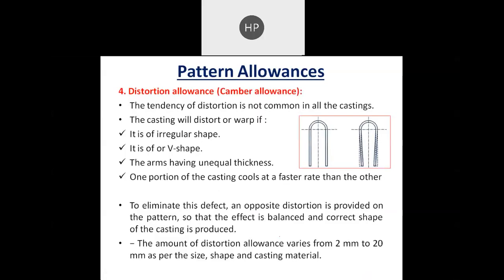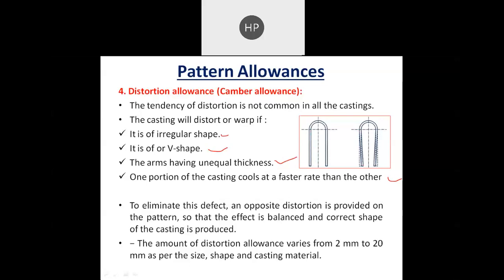Then distortion or camber allowance. When we have an irregular shape, like a V or U shape, or an arm with unequal thickness, in casting some portion cools faster than another. In all these cases the required shape will be distorted, like this.